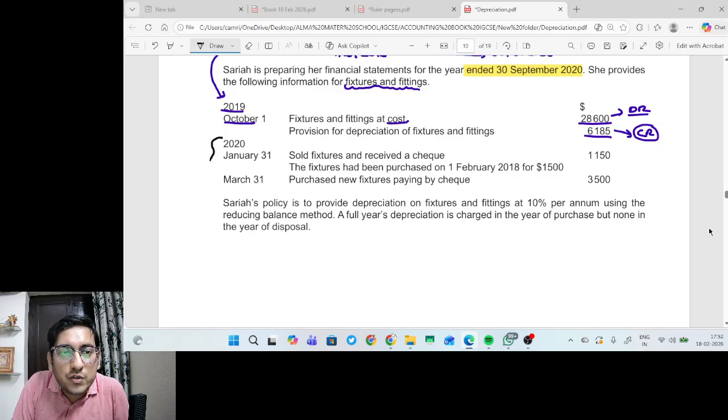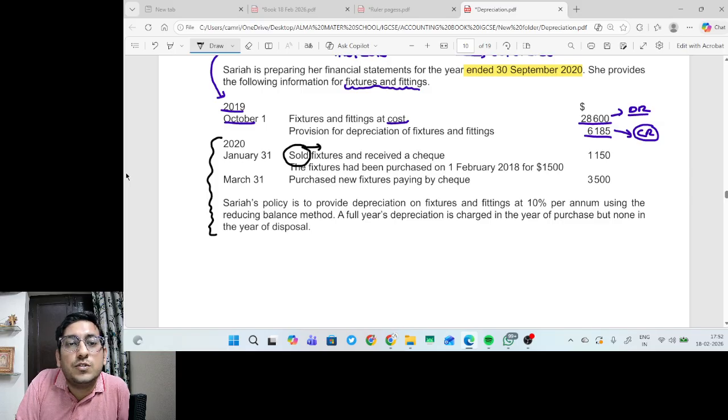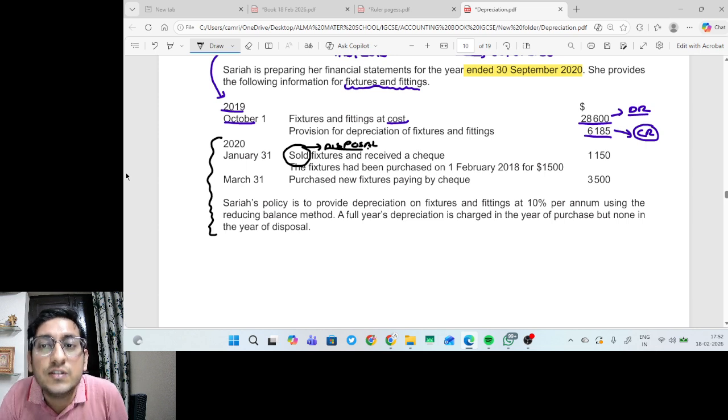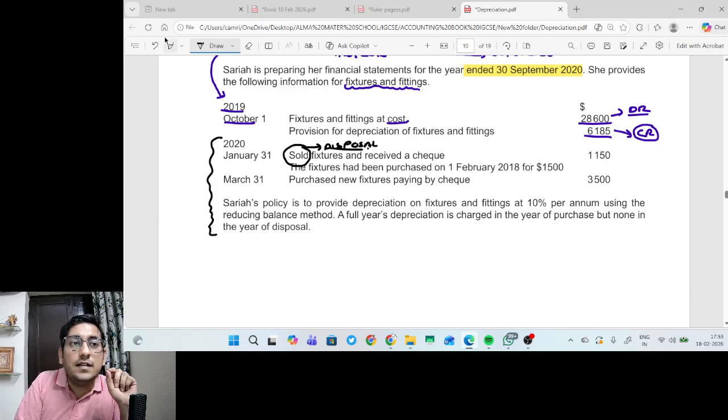Now we will read the question first, then we will evaluate. On 31st January, we sold fixtures. Whenever the word sold comes, guys, this means disposal. Whenever we sell assets, it is called disposal. Sold fixtures and received a cheque for 1150. Now, whenever assets are disposed of, we have to prepare an account called disposal account. The question says we have sold the fixtures and we received the cheque.